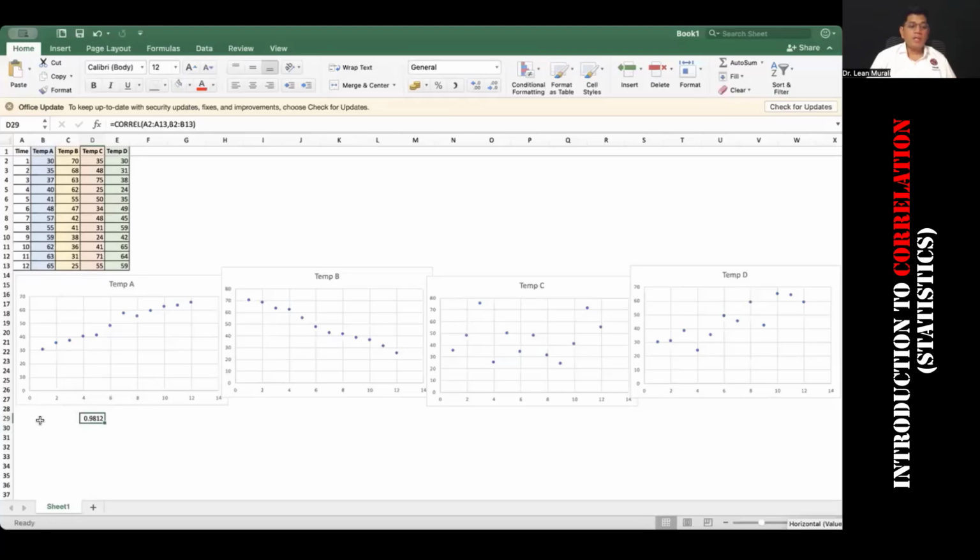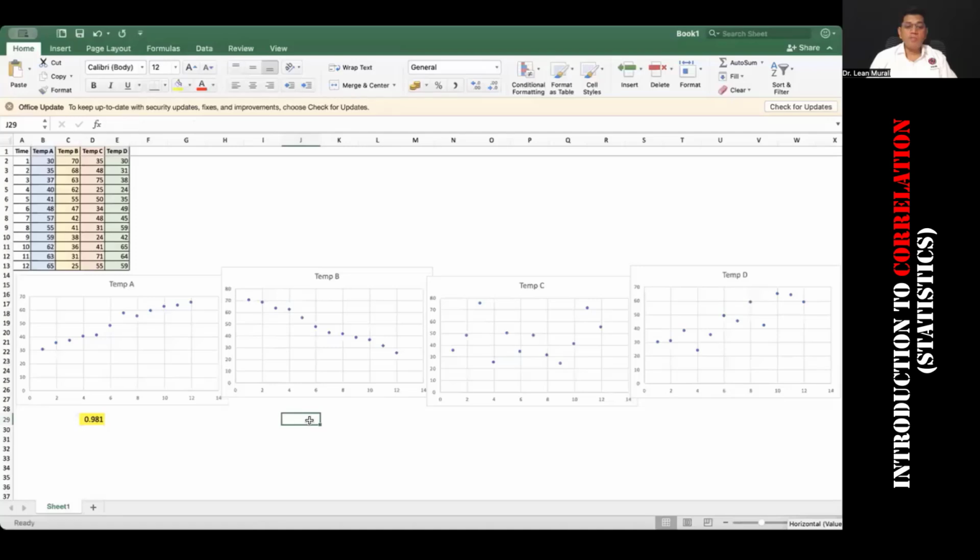And what is the number that you see here? Okay, let me just increase this number for you. What is the number that you see here? All of you type in the chat box. I want to make sure that you're able to see this number. 0.981, fantastic, okay? This is the correlation between time and temperature A. So what does it mean? It means it is towards 1, so strong positive correlation. All of you type SPC in the chat box, strong positive correlation.